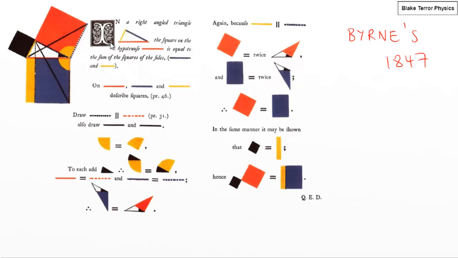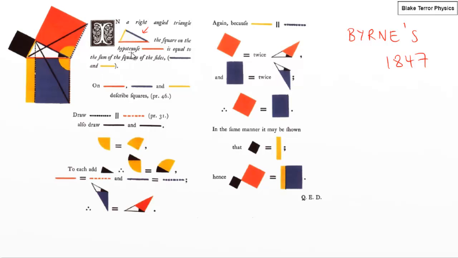So let's read through some of this. In a right-angled triangle, so he's drawn out the right-angled triangle. You can see it in the picture with this yellow side, red side, black side, and then he's drawn it here in the actual explanation. So he's not using the words to match all of this up and link all of these propositions. He's actually showing the little bits of the diagram.